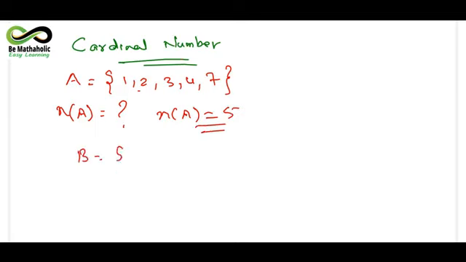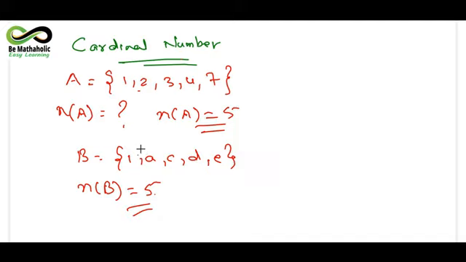I take one more example to explain this. 1, A, C, D, E, if it is there. Alright. So what is n(B)? n(B) will again be 1, 2, 3, 4, 5. So just count the number of elements and the answer would be 5. So this is what a cardinal number is, which will be helpful in the forthcoming topics you will study in this chapter. So remember this. Alright. Okay. Now we come to the essential part of it.